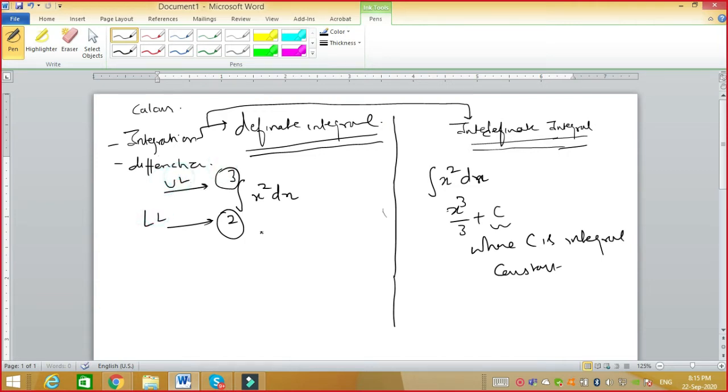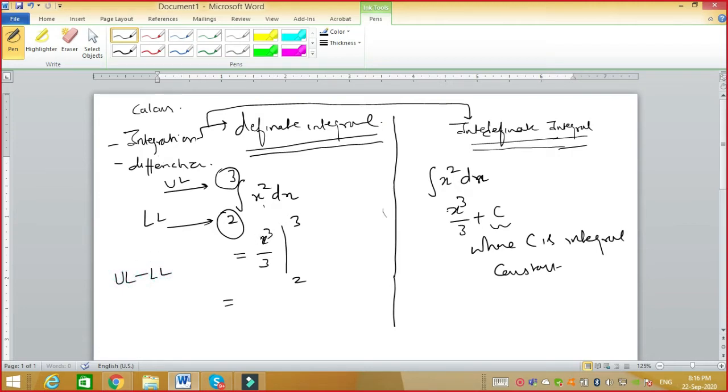Now how to solve this kind of question? This is very easy. The same procedure that you adopt in the indefinite integral, you have to do the same. What is the integration of x squared? That is x cube by 3. Then conventionally we replace the integration sign with a straight line and write the lower limit and upper limit, and use the formula upper limit minus lower limit.